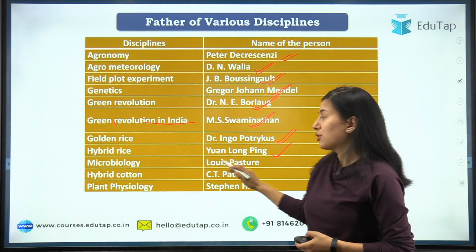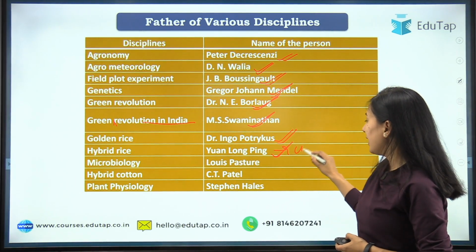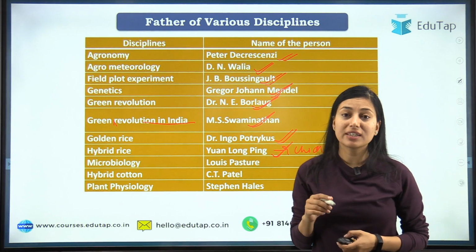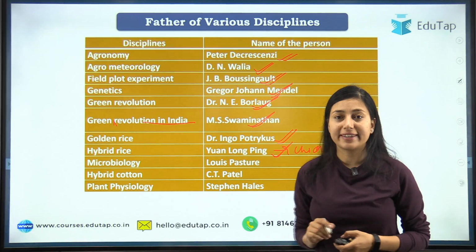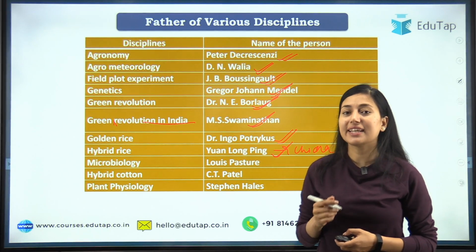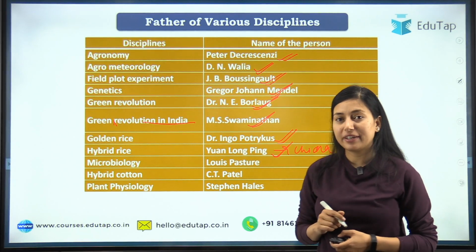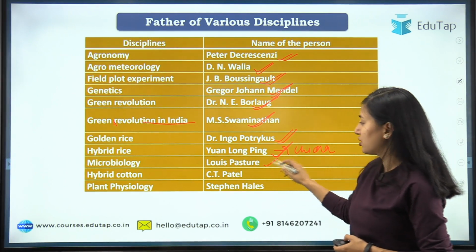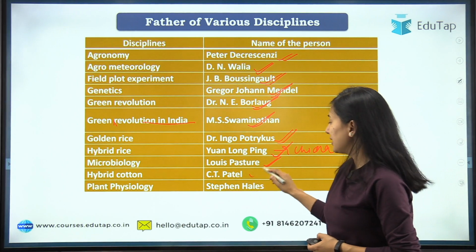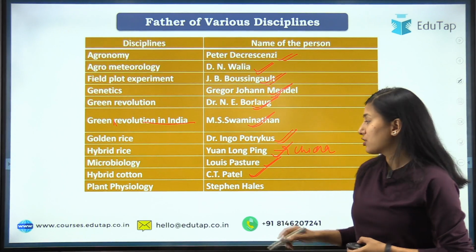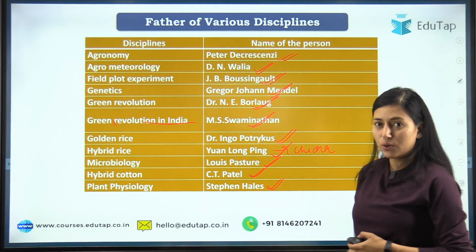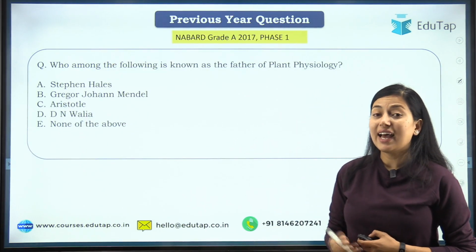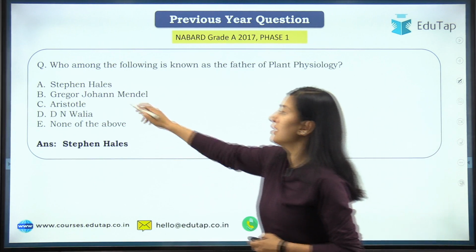Here I would like to tell you that he is from China, and China became the first country to introduce hybrid rice, and after China, India is the second country to introduce hybrid rice. Now moving on to the next, father of microbiology is Louis Pasteur. Father of hybrid cotton is C.T. Patel. Father of plant physiology is Stephen Hales. Our question was, who among the following is known as father of plant physiology? And the right answer is Stephen Hales.